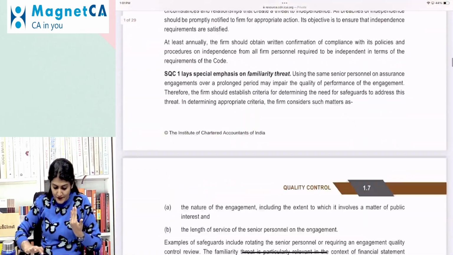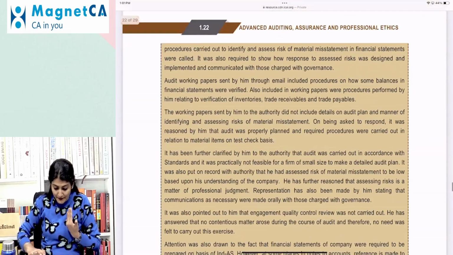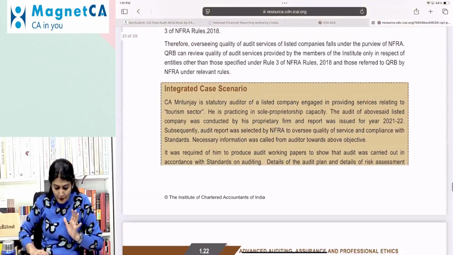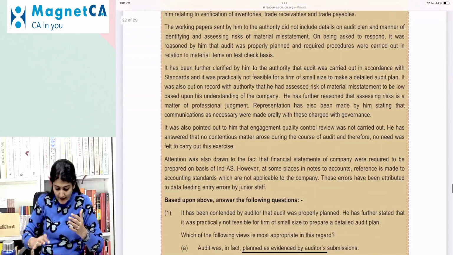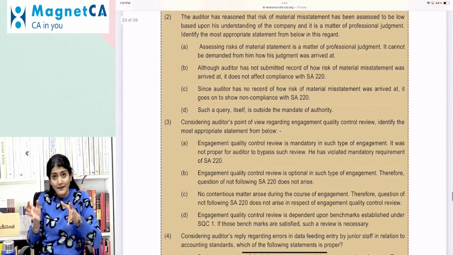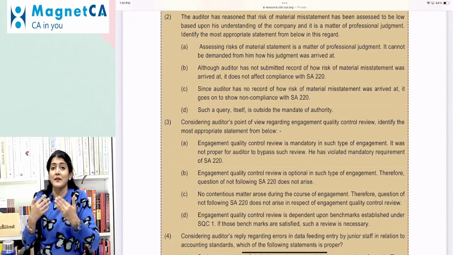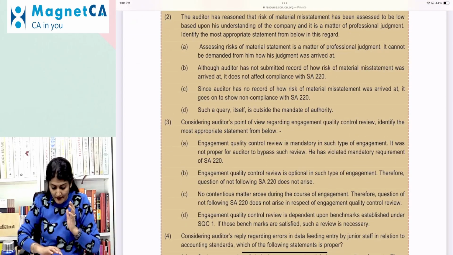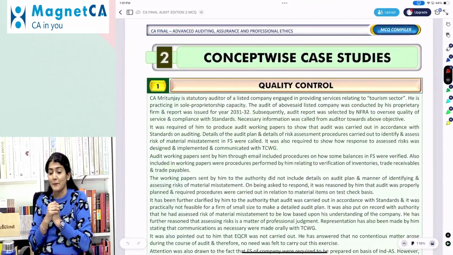at the end of the chapter, there is an integrated case scenario given, CA Mrityunjay, and then at the end of it, based upon the above, answer the following questions. So these are the MCQs which I am discussing with you now, which are there in this Chapter 2.